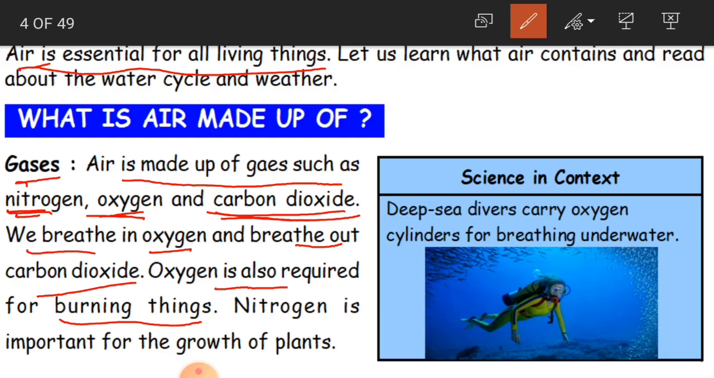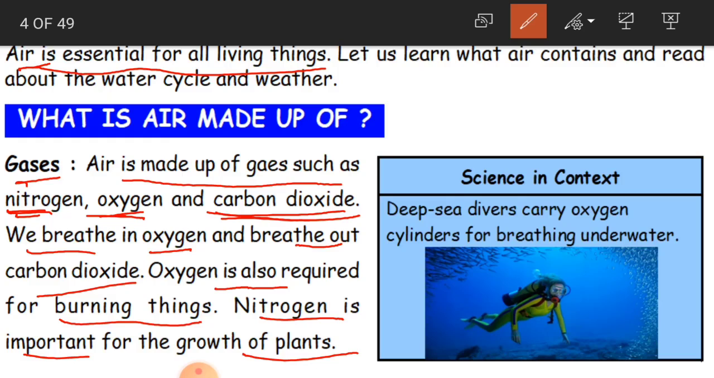And when you cover the candle with some other container, without passing any air, then the light is going to switch off. In the sense, you cannot see the light. So that is why we say that oxygen is required for burning things. Okay, children. And nitrogen is important for the growth of plants.